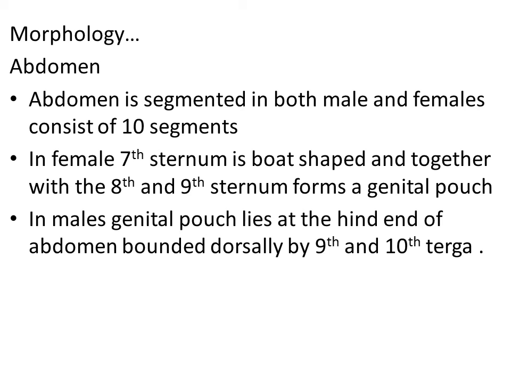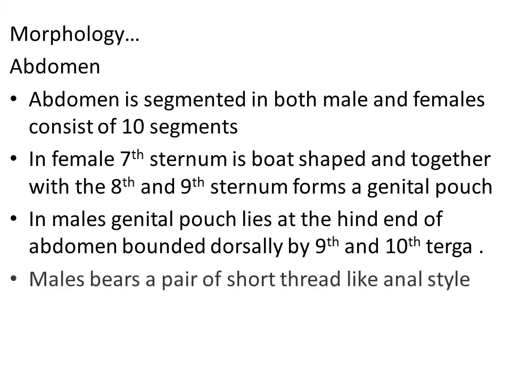Especially in the male, we can see a pair of short thread-like structures. They are named as anal styles. Anal styles are not present in the female cockroach. Only the male cockroach bears this pair of short thread-like structures. These help in the process of reproduction. They are used during copulation, right? We will study about this when we study the reproductive organs in cockroach.